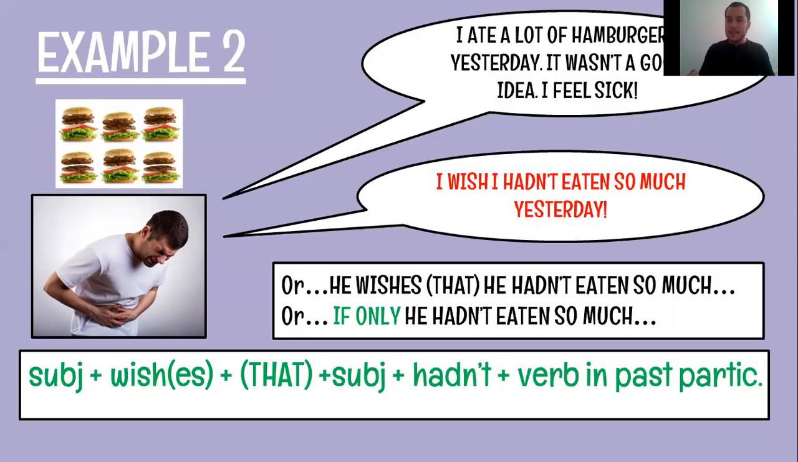But more importantly, there is a negative form. Very simple, had becomes hadn't. The rest is absolutely the same.